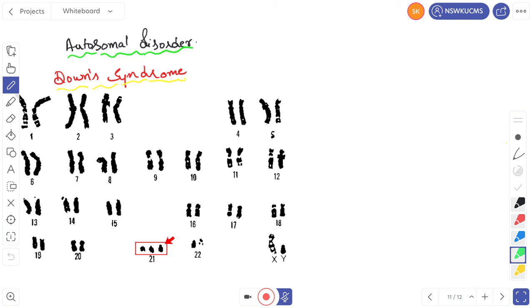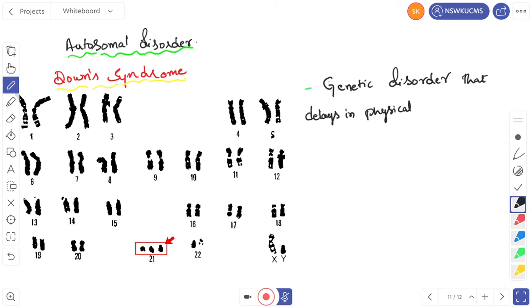Down syndrome is a genetic disorder that delays physical and intellectual development.